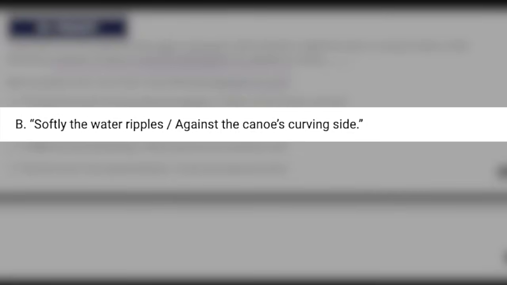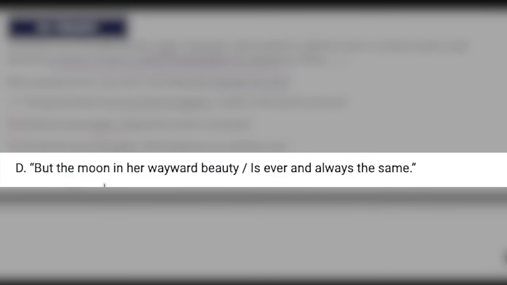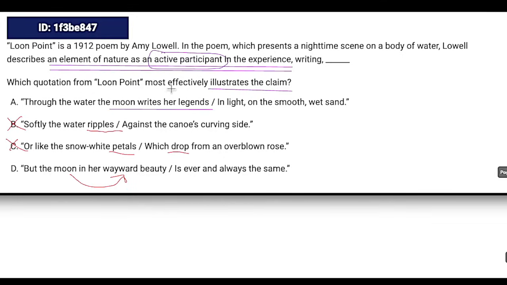Softly, the water ripples against the canoe's curving side. So the water is doing an action here, but rippling is something that water usually does. So I don't know if that's really the water being an active participant. Or the snow-white petals, which drop from an overblown rose. Petals dropping, that's something that's pretty common. Not really an active participant, just petals being petals. But the moon in her wayward beauty is ever and always the same. So here we are personifying the moon and saying that she's pretty. But if we talk about active participant, we need the moon to be doing something. Being pretty is not necessarily doing something. So yep, we can go with A.